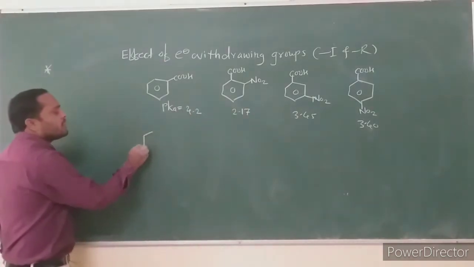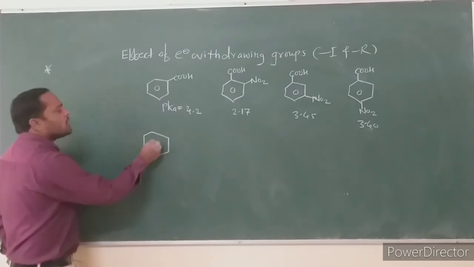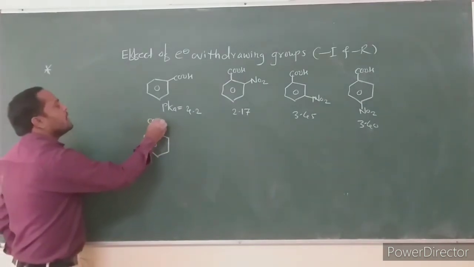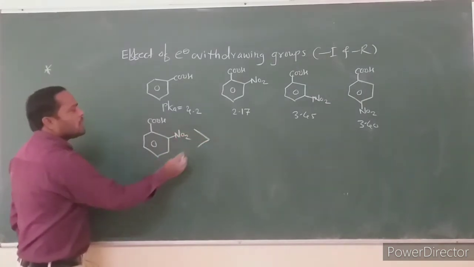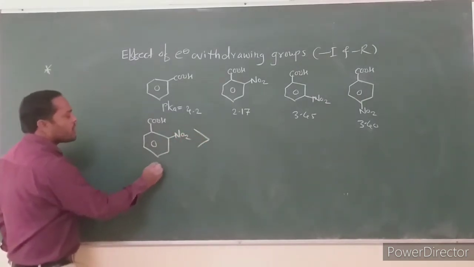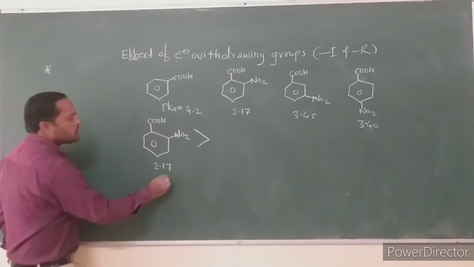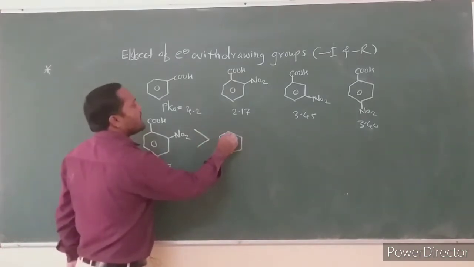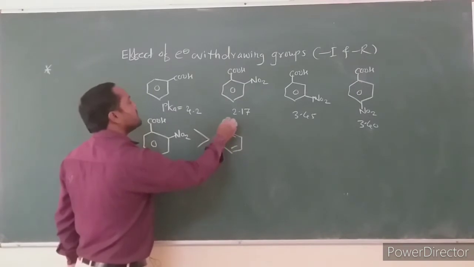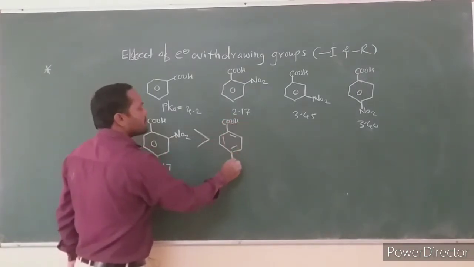Then consider the decreasing order of acid strength. Orthonitrobenzoic acid is the most acidic, stronger than para-nitrobenzoic acid.